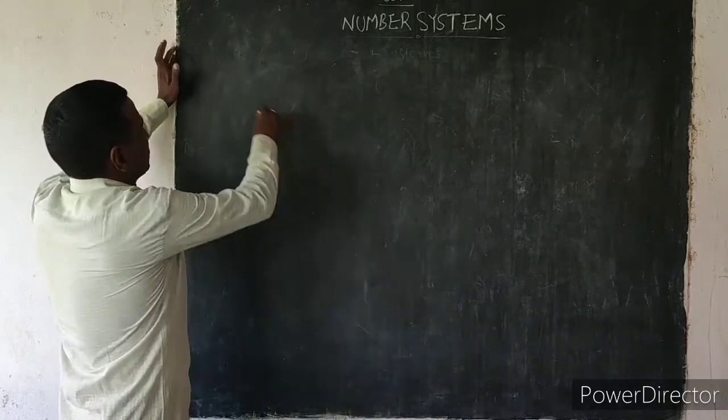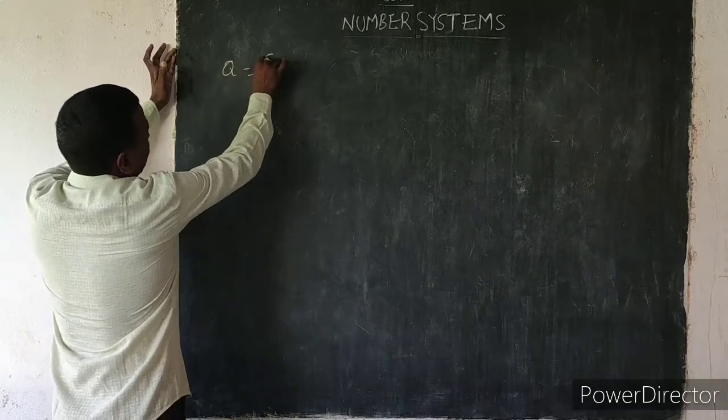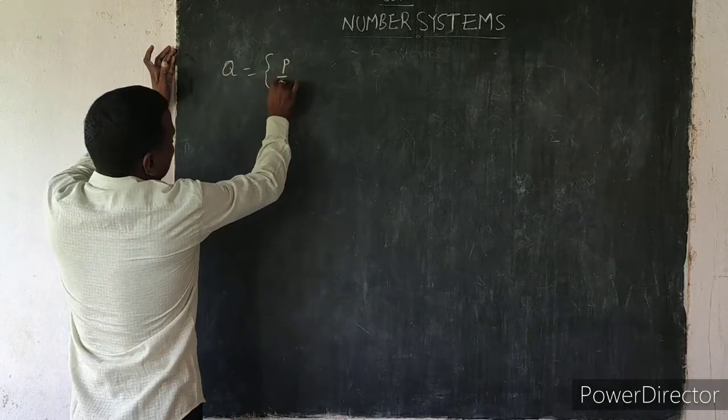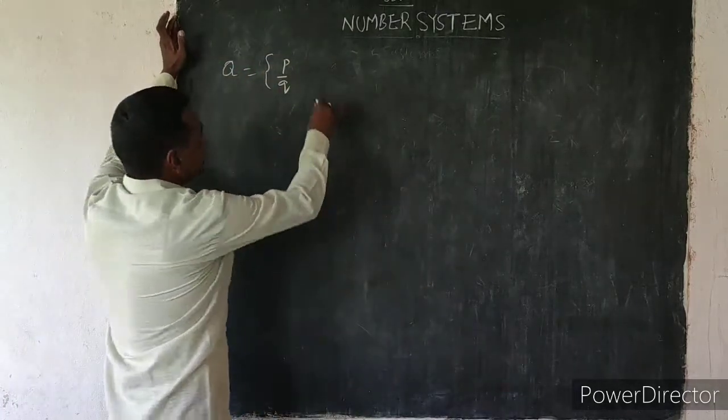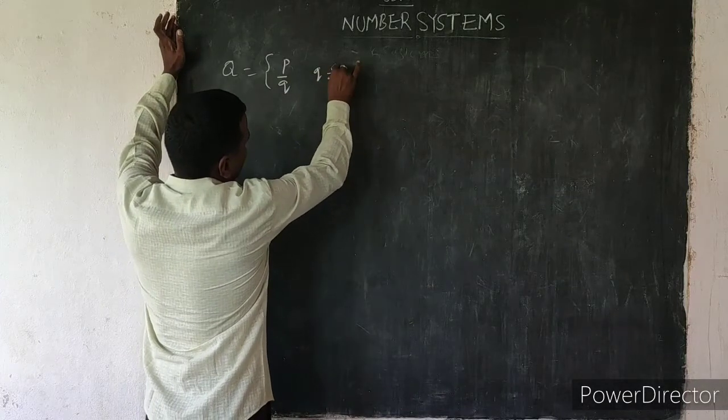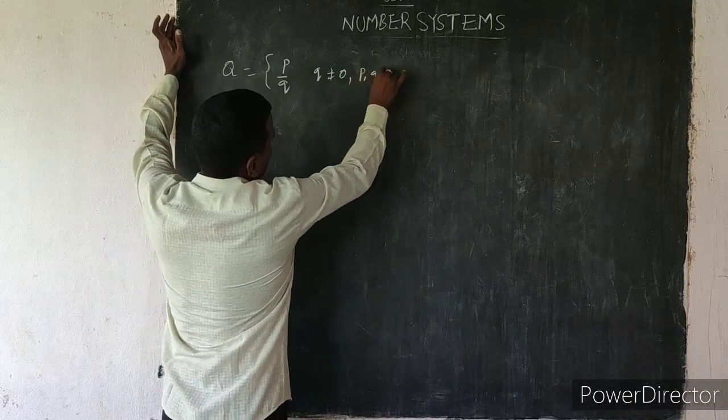Okay, rational numbers are denoted by the letter Q. A number that can be written in P by Q form, where Q is not equal to 0 and P, Q belong to the integers.